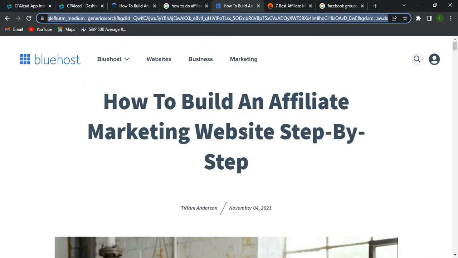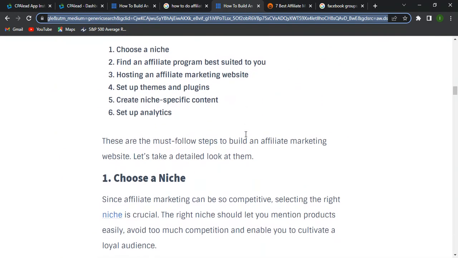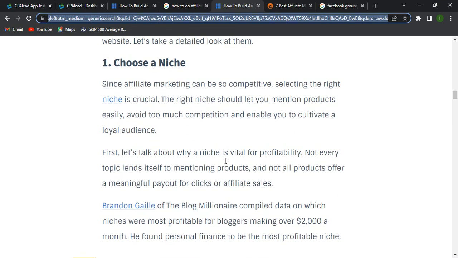So when people click on this and go to this article and read it, after 10 seconds my advertisement will pop up, and people reading about affiliate marketing will probably be attracted to grab the $750 giveaway for free. They will probably click it and sign up using my CPA link, which will help me earn money.